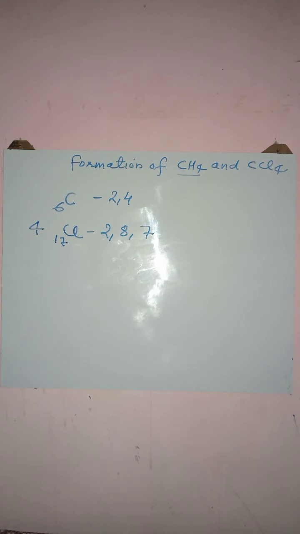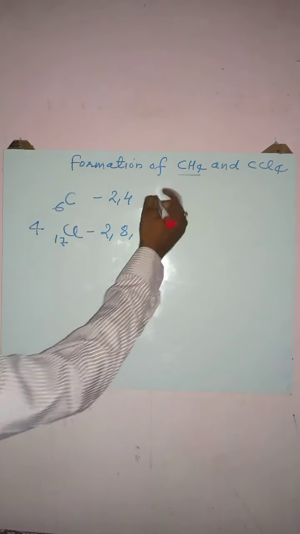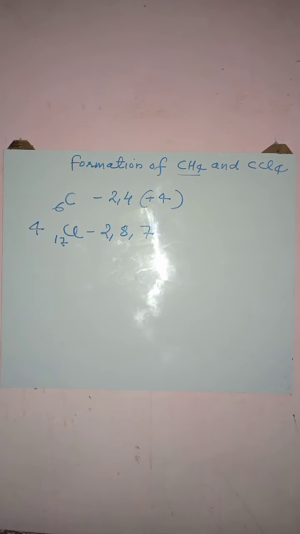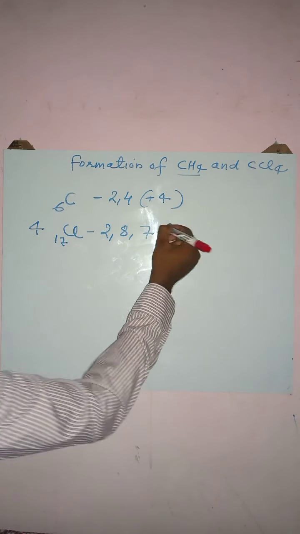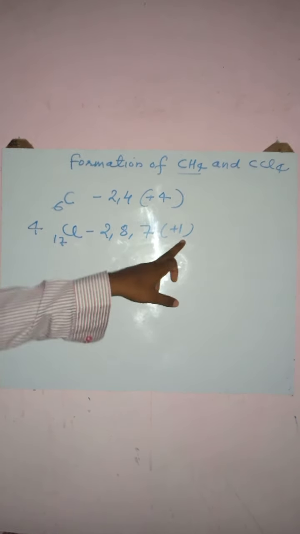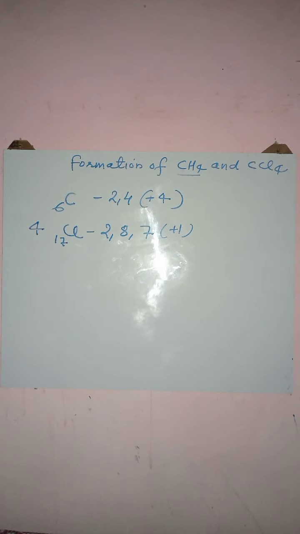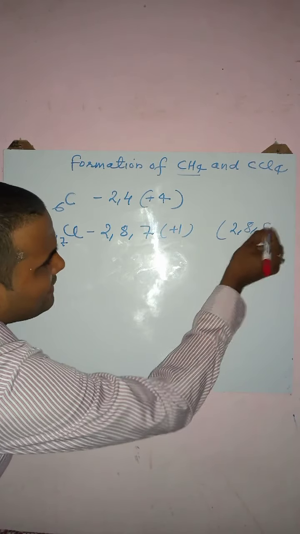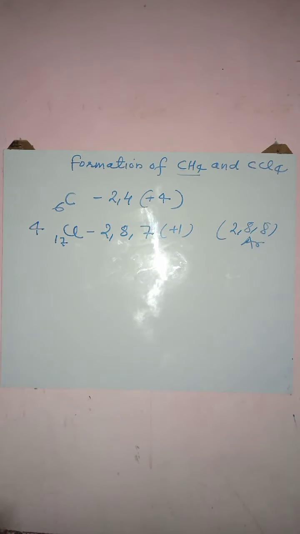From the electronic configuration of carbon, it is clear that to become stable, carbon needs 4 more electrons, while chlorine needs 1 more electron. As 1 more electron comes into the outermost shell of chlorine, its electronic configuration becomes 2, 8, 8, which is equivalent to argon, and in this way chlorine becomes stable.